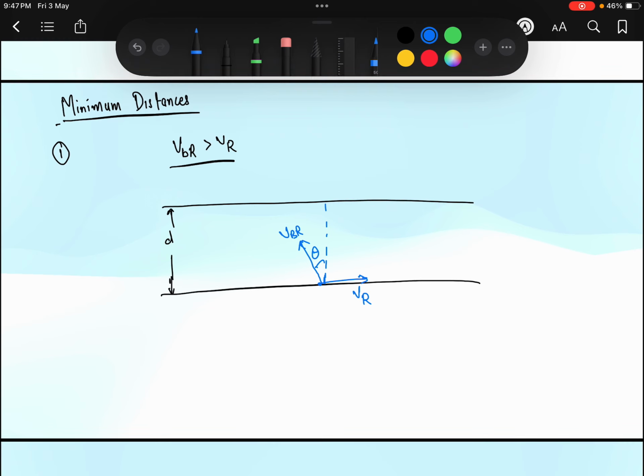For the minimum distance, let us assume that we want the minimum distance in which this boatman can row his boat to the other bank of this river.